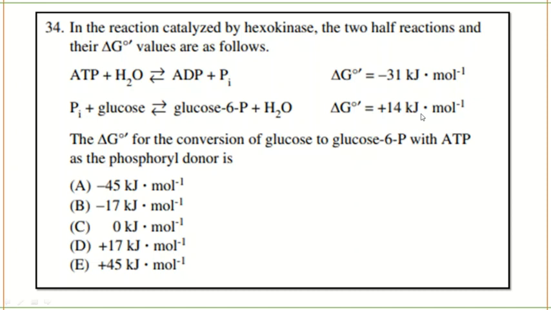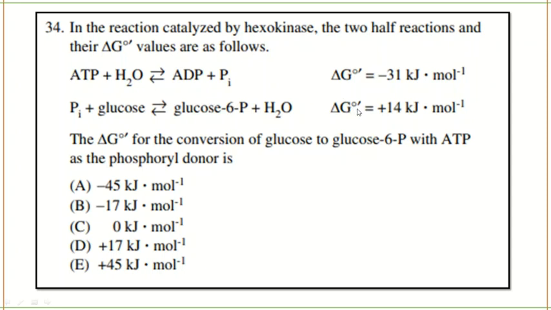We know as a standard rule that if delta G naught, the free energy change, is positive, it means it's a non-spontaneous reaction. It will not happen by itself. That's why this reaction is coupled with ATP hydrolysis.